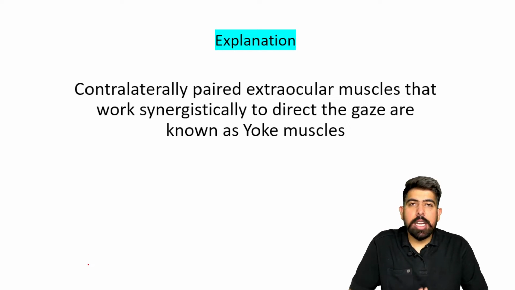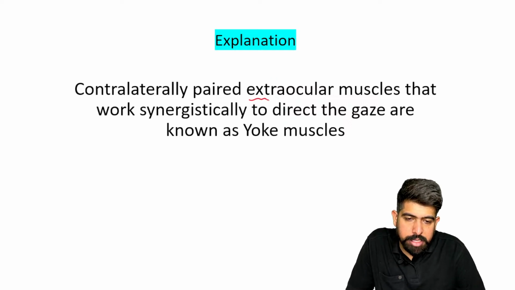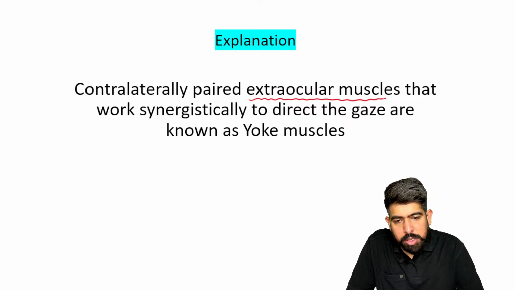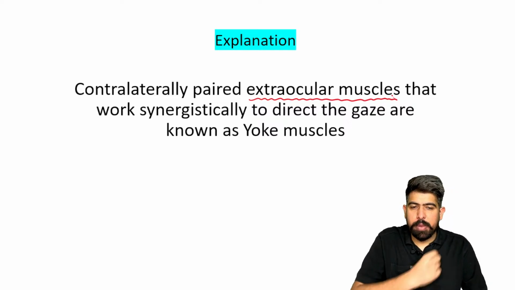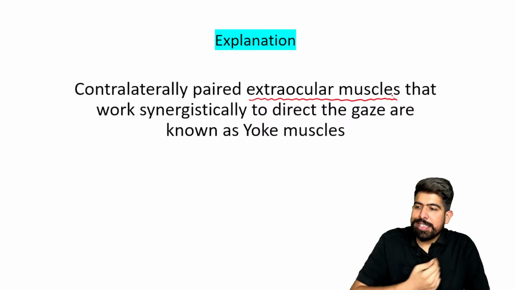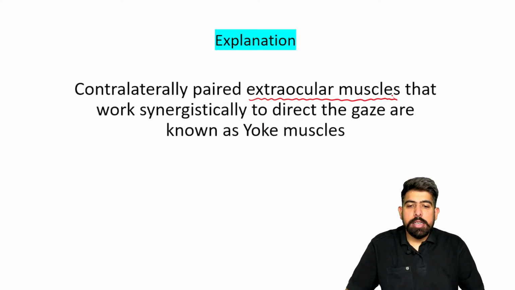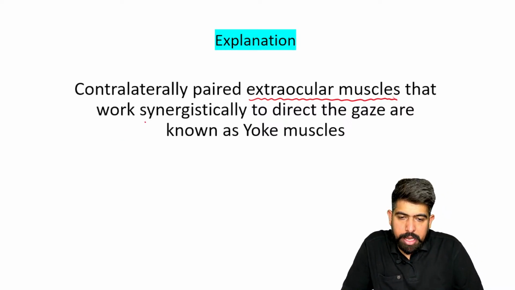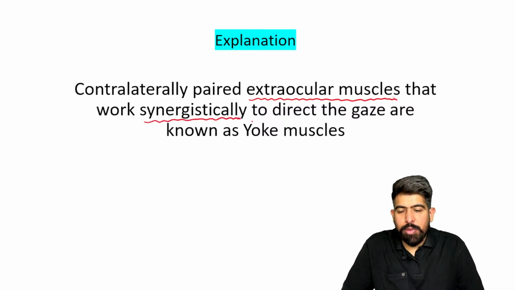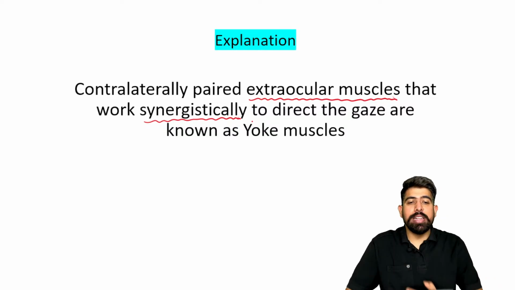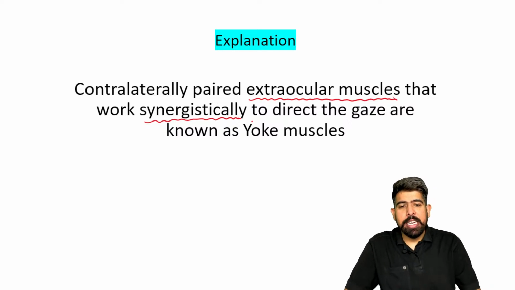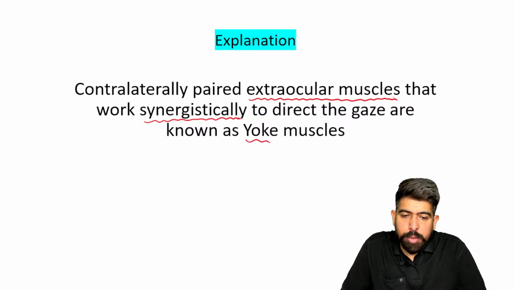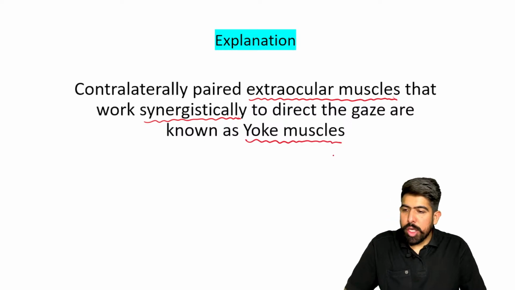These are contralaterally paired extraocular muscles. I hope you know about all the extraocular muscles; I will revise all of them again. Understand the thing: these are contralaterally paired muscles that work synergistically. It means if I say do the left gaze, my left eye is moving to the left side, and my right eye is also moving to the left side. So different muscles will help to do this gaze, and these muscles are known as your yoke muscles.